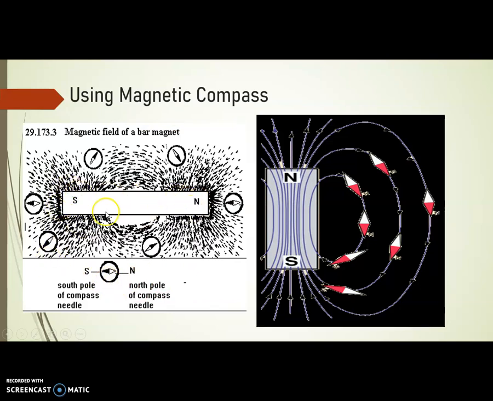Suppose we consider a bar magnet and near that bar magnet we place a magnetic needle. It aligns itself such that its north pole is directed towards the south.